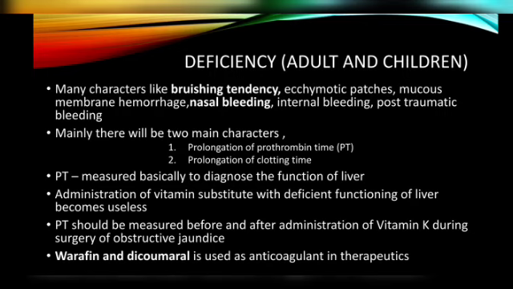Warfarin and dicoumarol are used as anticoagulants. Why are they called anticoagulants? I have said previously, it is a competitive inhibitor of vitamin K dependent carboxylase. Actually, vitamin K dependent carboxylase is an enzyme that acts in the reaction of gamma carboxyglutamic acid synthesis, GCG synthesis.